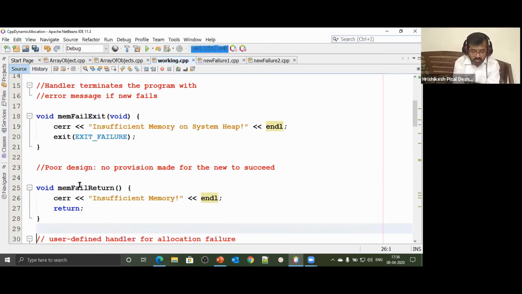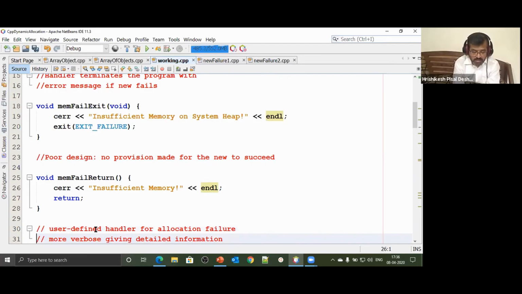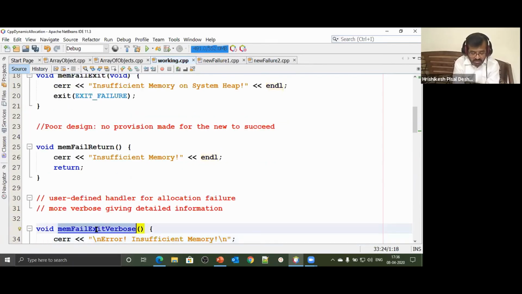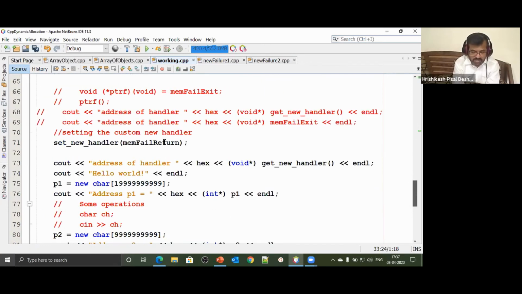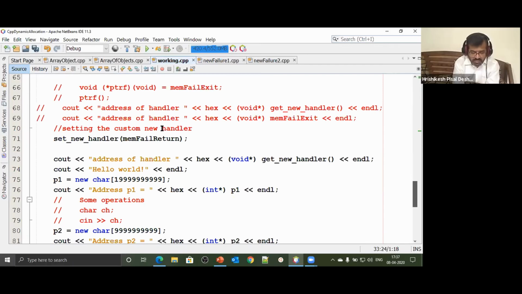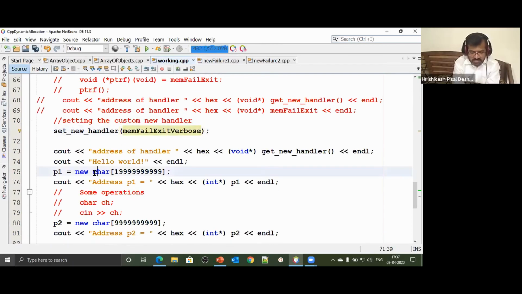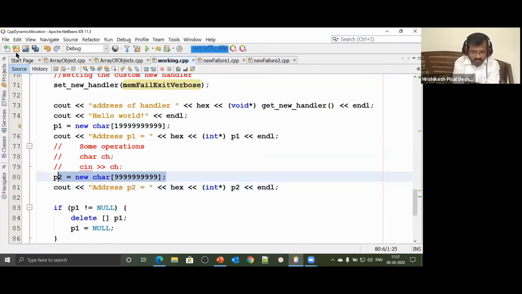Now before I go ahead with that, let me take one more function. We have another function called memfail exit verbose. ऐसे ही डिफाइन किया है. इसमें कोई यूज केस नहीं है इसका, but just for some sake I have done it. Look at this. Here again ये सक्सेसफुल हो जाएगा. Like always we know 75 लाइन सक्सेसफुल हो रहा है हमारे केस में, और यहाँ ये फेल हो रहा है हमारे केस में. We know that, but I have just done some interesting things.